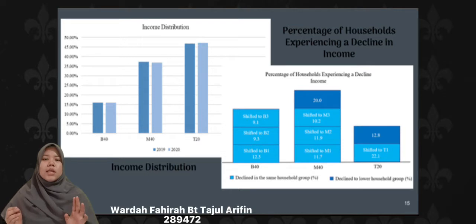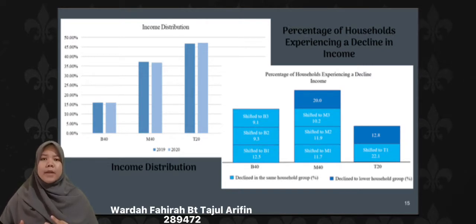In the year 2020, the number of households with income less than 2,500 increased by 12.5% and shifted to B40. As much as 20% of the M40 group households, which were earning between 4,000 and 10,000, have switched to the B40 group. In the T20 group, 12.8% have shifted to the M40 group due to the COVID-19 pandemic.